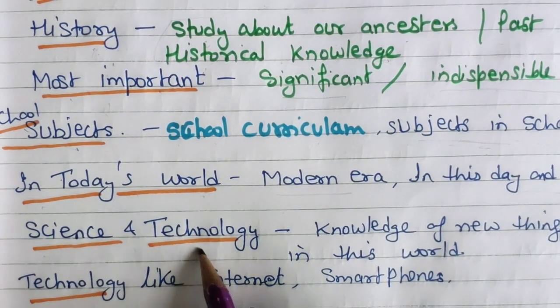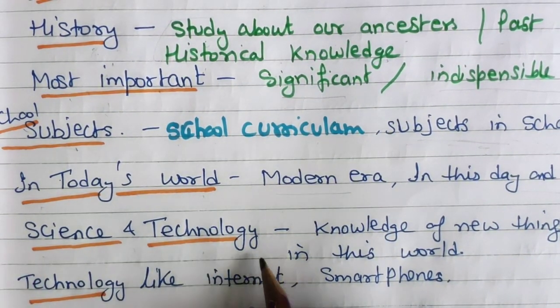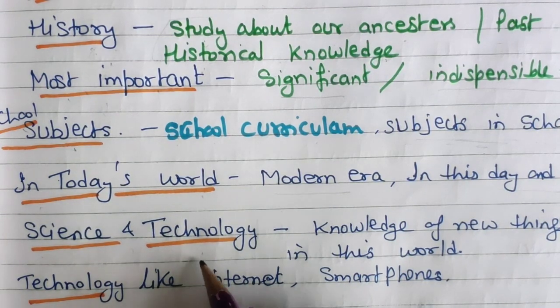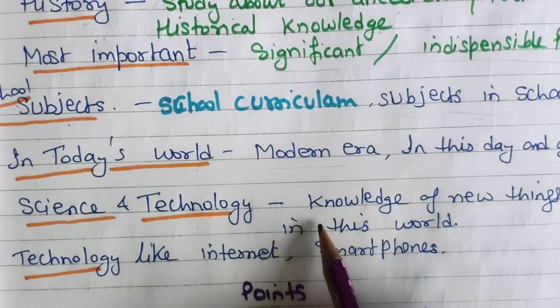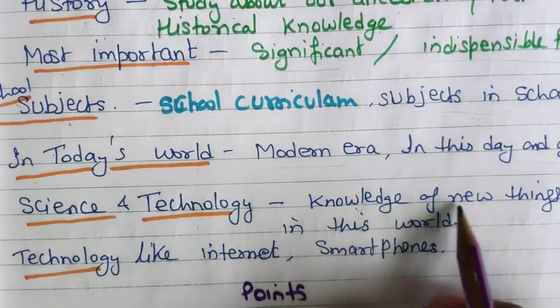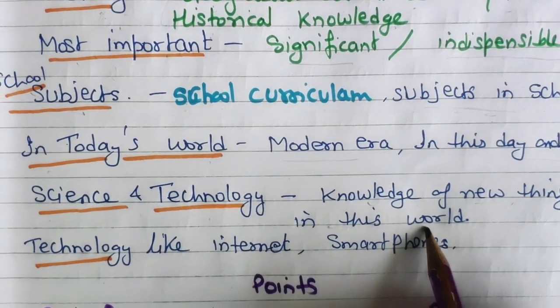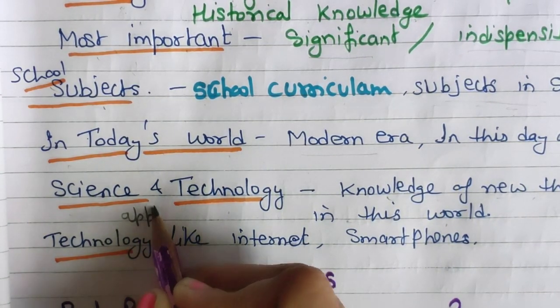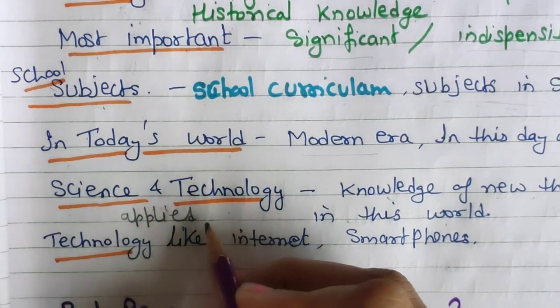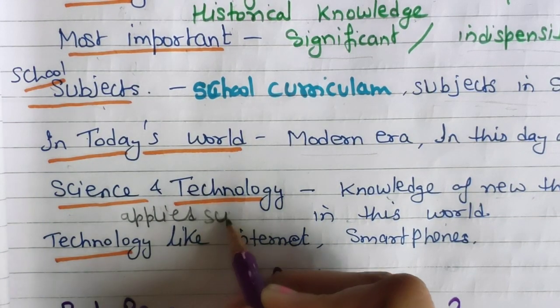Next is science and technology. For science and technology, so many words you could use, but of course you should use them carefully. Knowledge of new things in this world, and so many things. I have used applied science also, meaning practical knowledge of technological and all applied sciences.